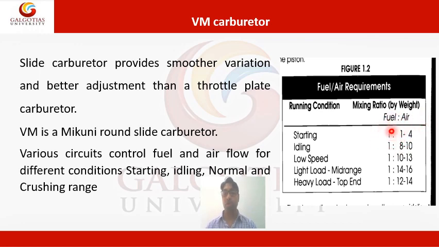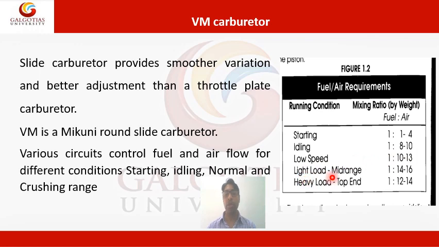One part of fuel and 1 to 4 parts of air for starting. In case of idling, 1 part of fuel and 8 to 10 parts of air. In low speed, 1 part of fuel and 10 to 13 parts of air.